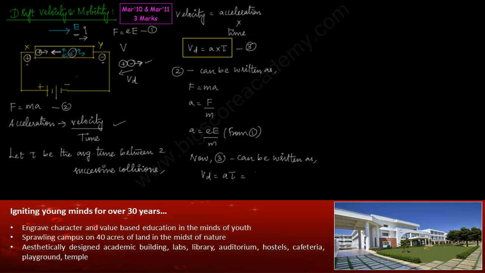We know the value of a, which is equal to eE by m, so Vd is equal to eE by m into tau. Or rewriting this, bringing all the constants together, Vd is equal to e tau by m into electric field. This value is represented as mu, which is a constant, and it is called mobility. So Vd is equal to mobility into E, where mu is mobility.